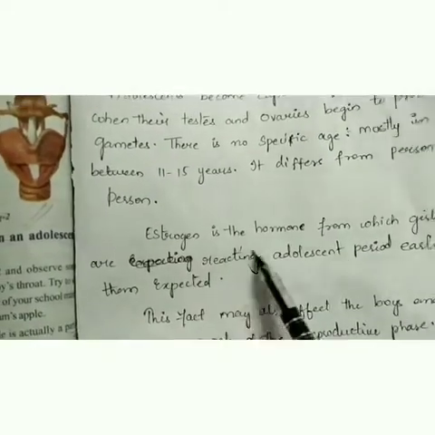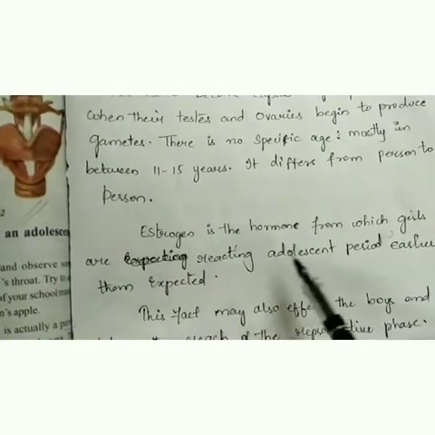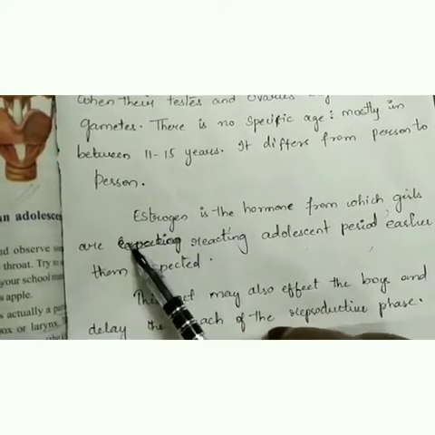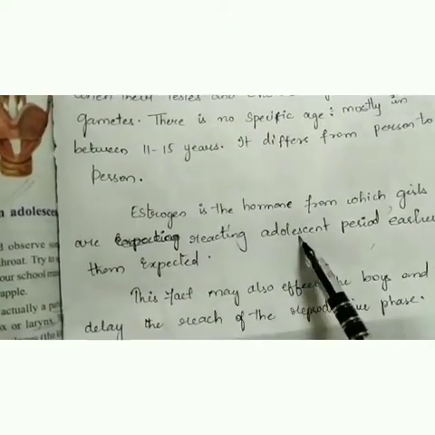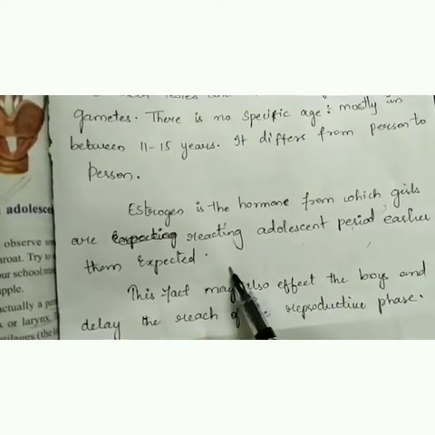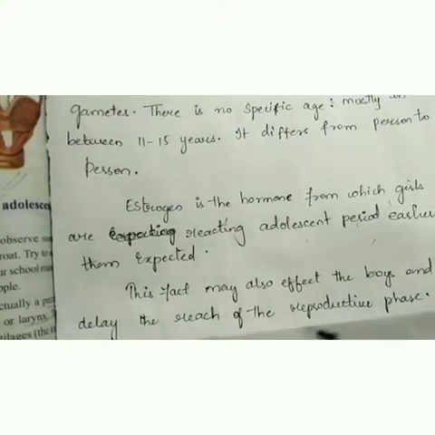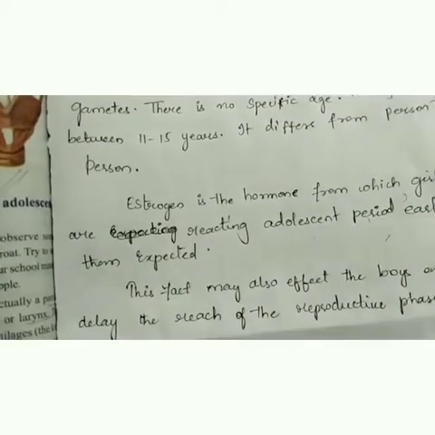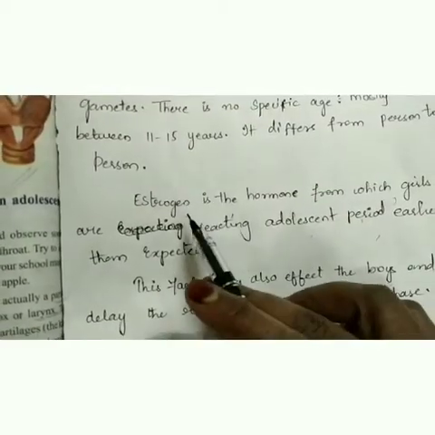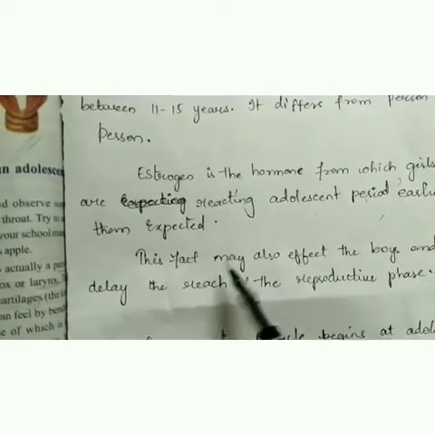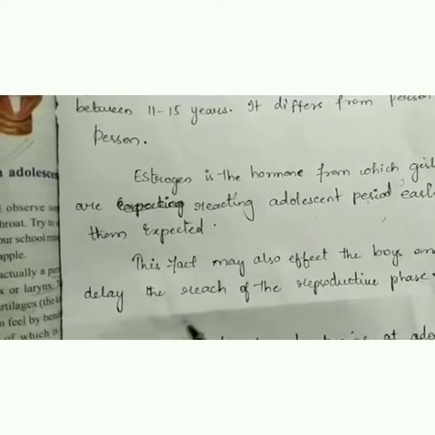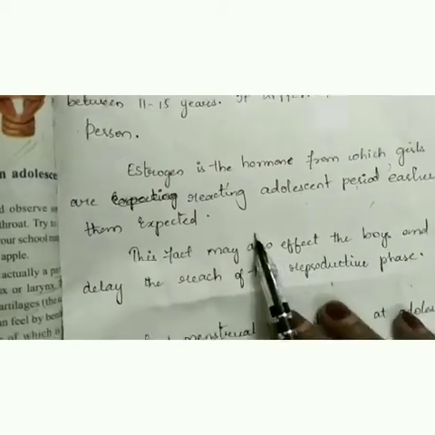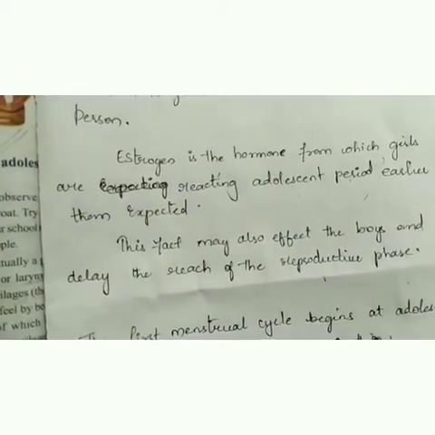Estrogen is the hormone from which girls reach the adolescent period earlier than expected. So before the age at which they are expected to be adolescents, girls react as adolescents because of the estrogen hormone. And this fact may also affect boys and delay their reaching the reproductive phase.